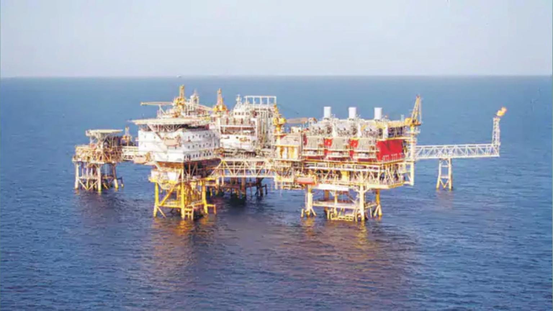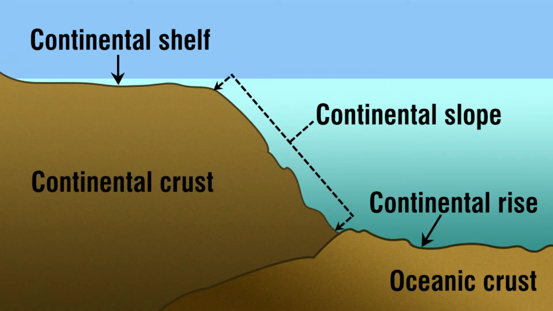Okay, second one is the continental slope. What is meant by continental slope? A steep slope which descends from the edge of the continental shelf to the deep ocean bed is called the continental slope. Right? It forms a boundary between the continental crust and the oceanic crust. This zone is free from deposits as they are steep. Because of the steepness, the most important characteristic of the continental slope is the presence of deep canyons and trenches.